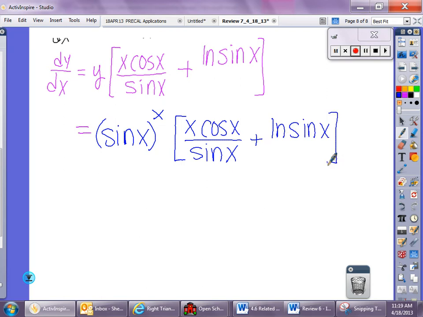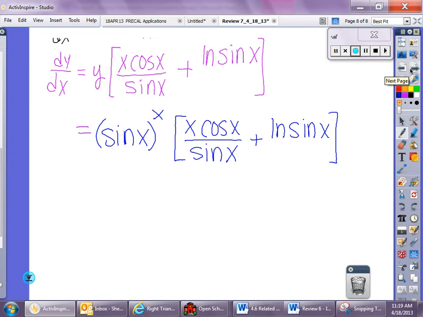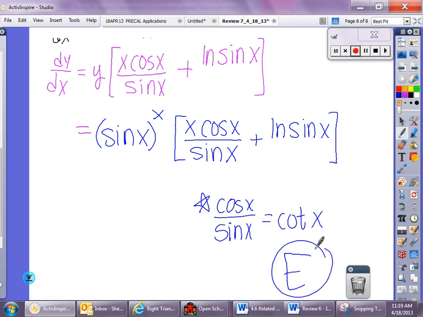Alright. Does that match anything? No? So we're going to have to keep simplifying. Do any of them have a factor? So they do have some factors, right? So I feel like I'm going to be confident enough to leave my answer alone so far. Which one looks closest? E. Could this be E? Yes. Why? Cosine over sine is equal to cotangent. Perfect. Yay. Are we good? Lottie? We're good? Awesome.